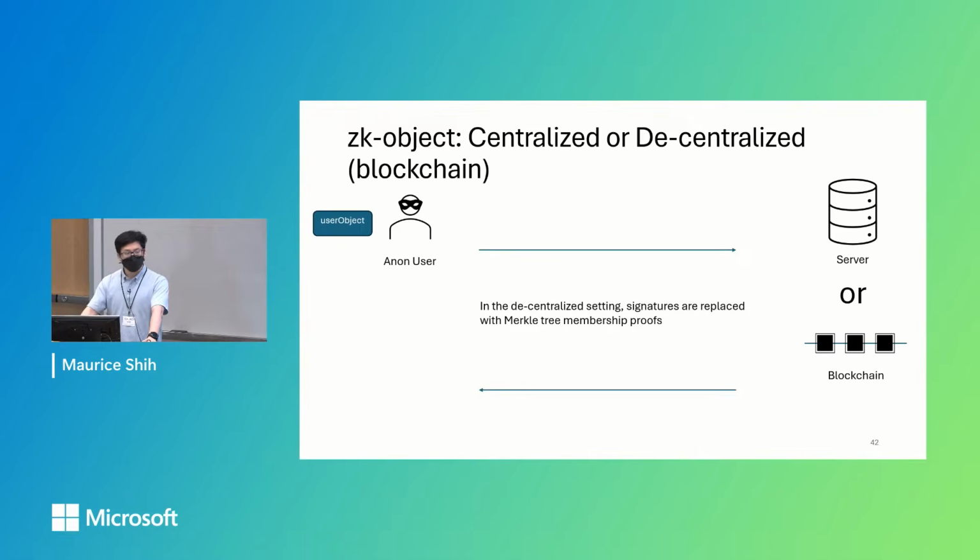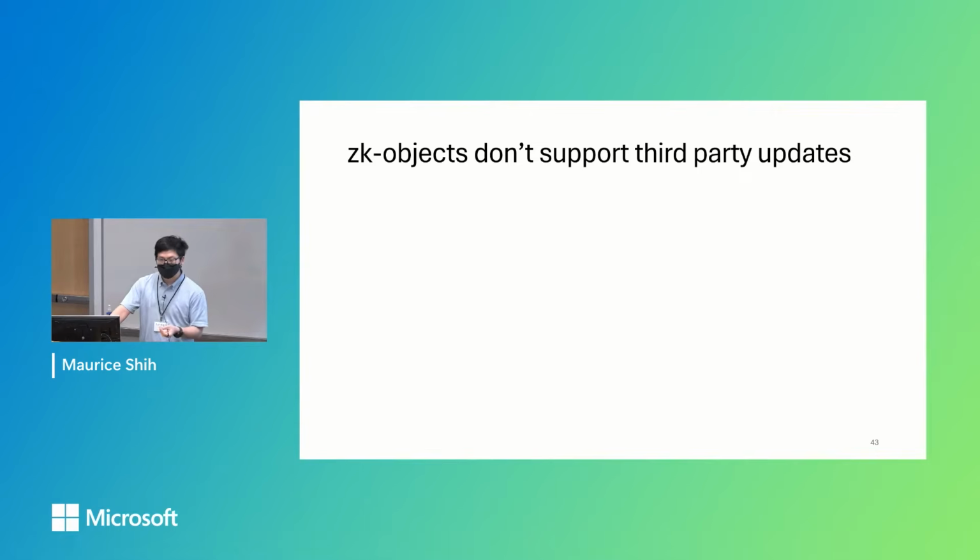As a side note, my slides are mostly on the centralized setting, but nothing prevents you from doing it in a decentralized setting like a blockchain, where instead of doing signatures, we do Merkle tree membership proofs instead. So these ZK objects are very, very powerful, but unfortunately, as is, there are some limitations.